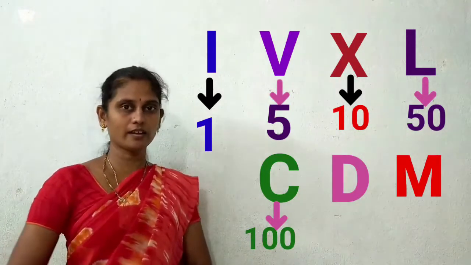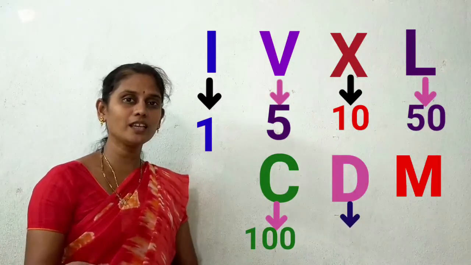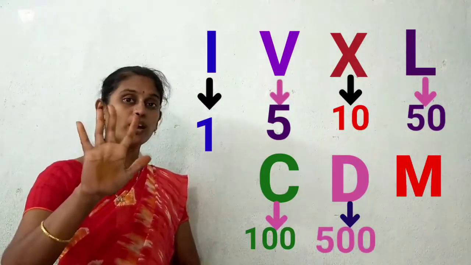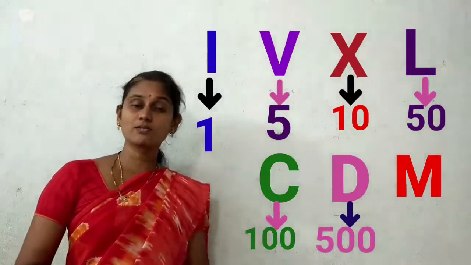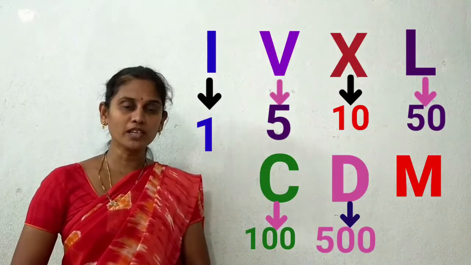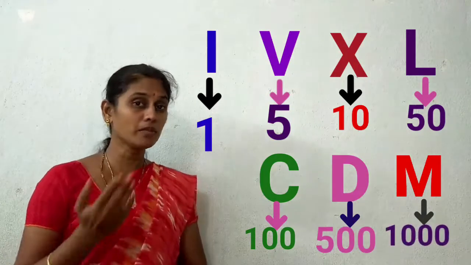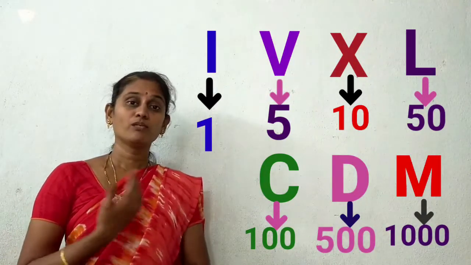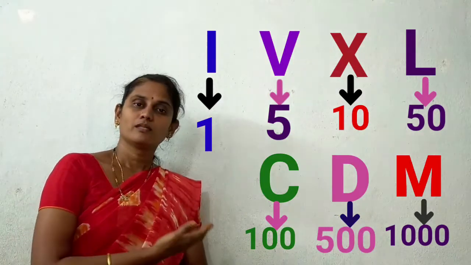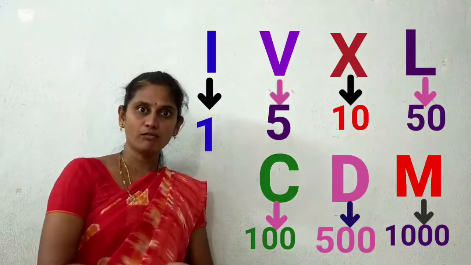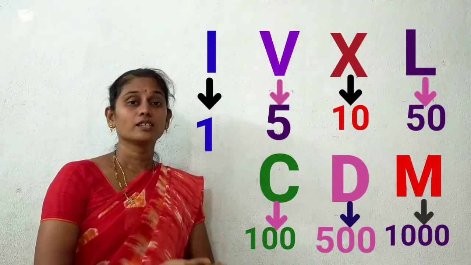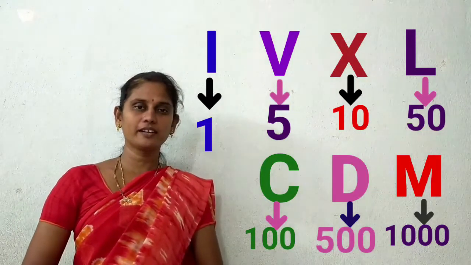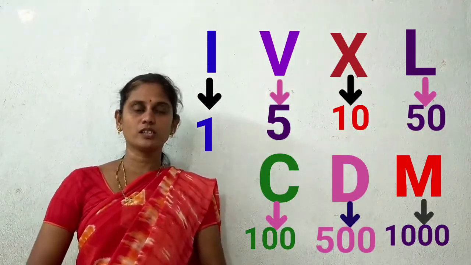The next one is D. D means 500. And the last one, M. M means 1000. See children, I for 1, V for 5, X for 10, L for 50, C for 100, D for 500, and M for 1000.